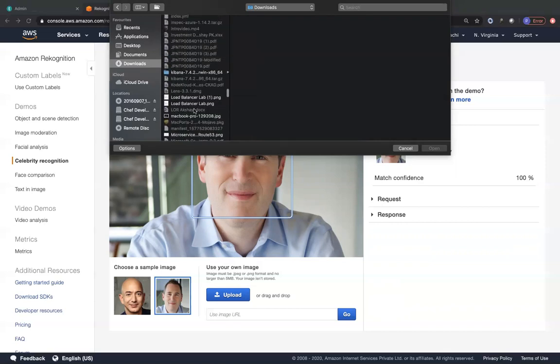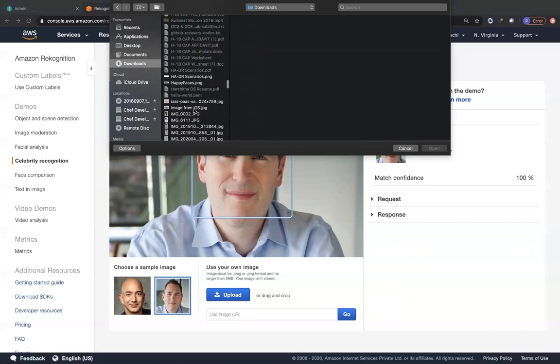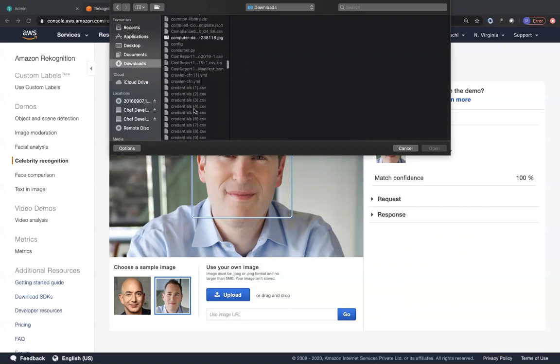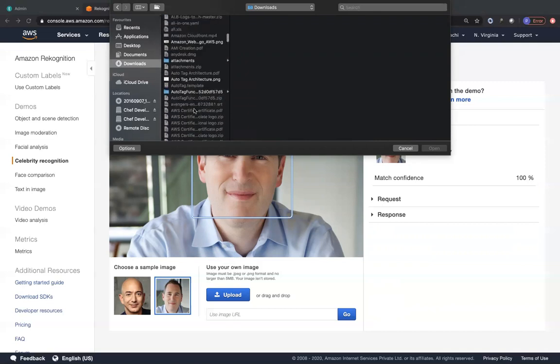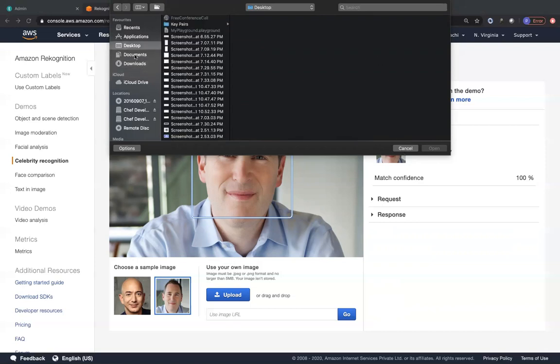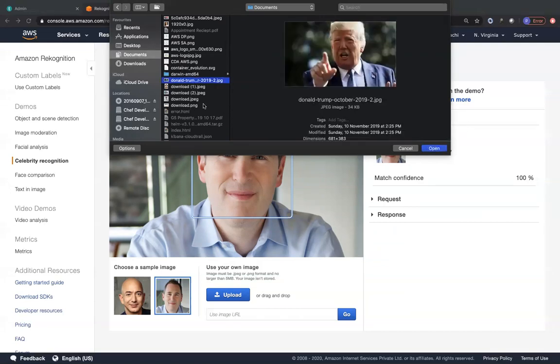I did have that photo before. Let me just check once. He is indeed my favorite person on the planet. Okay, I think probably I deleted all of the previous photos, or I think it's in documents. Let me just check. Yep, it's in documents. Yeah. So this is my favorite person on the planet.